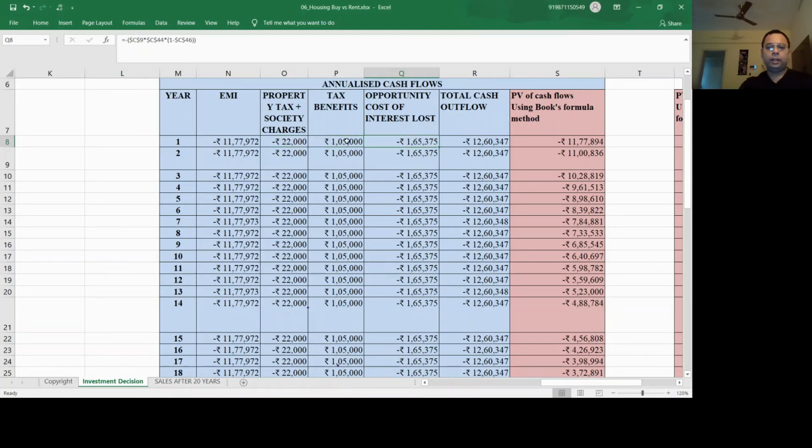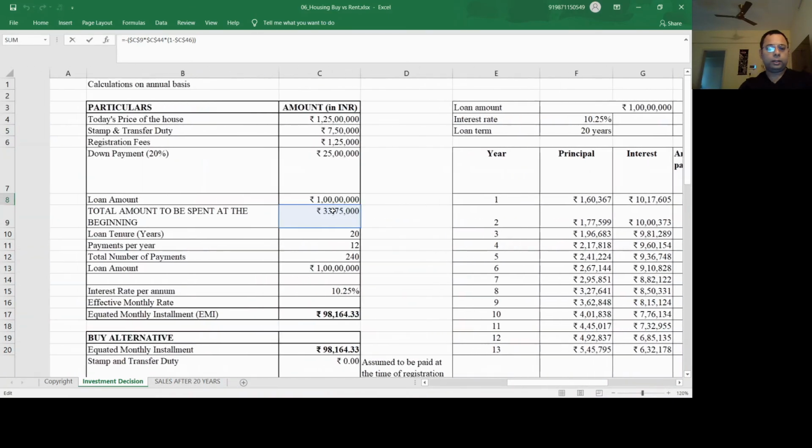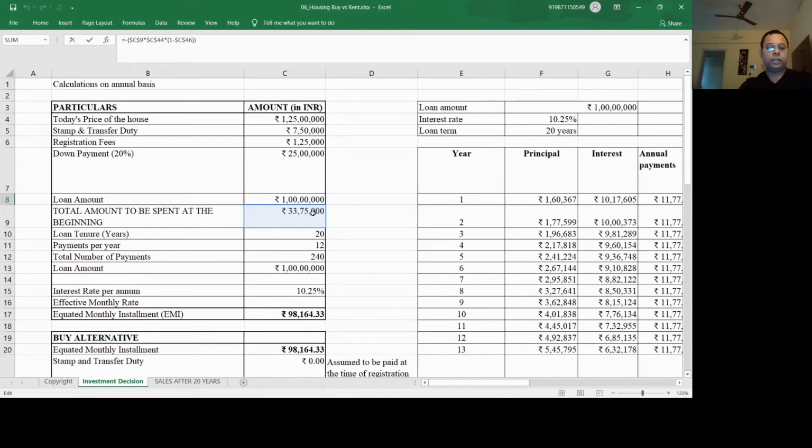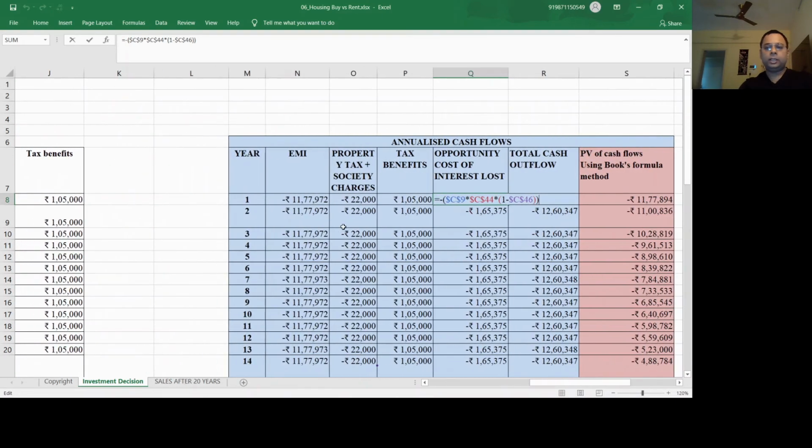And then the tax benefit, and then the opportunity lost. Suppose he had not given this initial amount, 33.75; that money would have stayed in the bank.